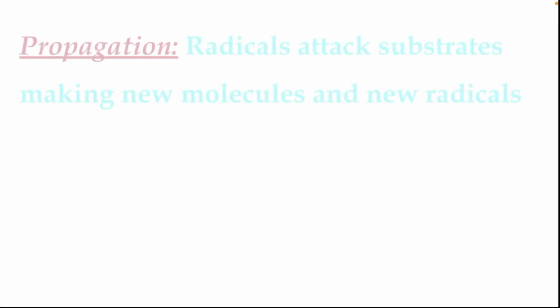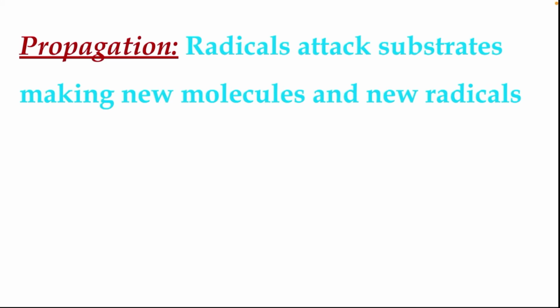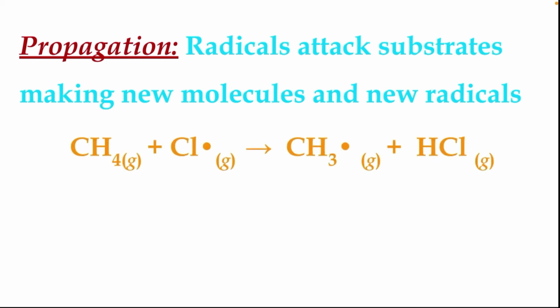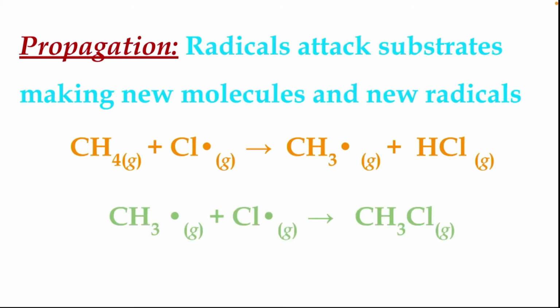Second, we move on to the propagation step, where free radicals attack the substrates making new molecules and new radicals. So the Cl free radical formed in the initiation step attacks the substrate CH4 and forms a CH3 free radical plus HCl. Now CH3 became the free radical. Now the CH3 free radical catches another Cl free radical and forms CH3Cl. That is the propagation step.